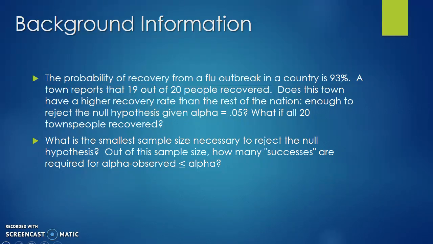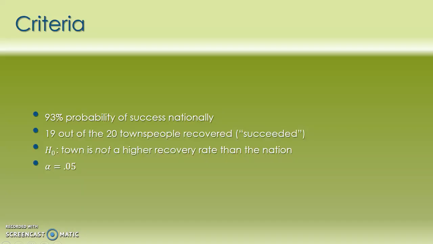Well, let's see. The important information to pull out of this problem is that 93% probability of success in the nation, 19 out of 20 townspeople recovered or succeeded, we shall say. And then the null hypothesis of H0 is we're trying to reject this. So we're trying to find out if the town actually doesn't have a higher recovery rate than the rest of the nation. And the alpha that we're given is 0.05. So what does this look like?